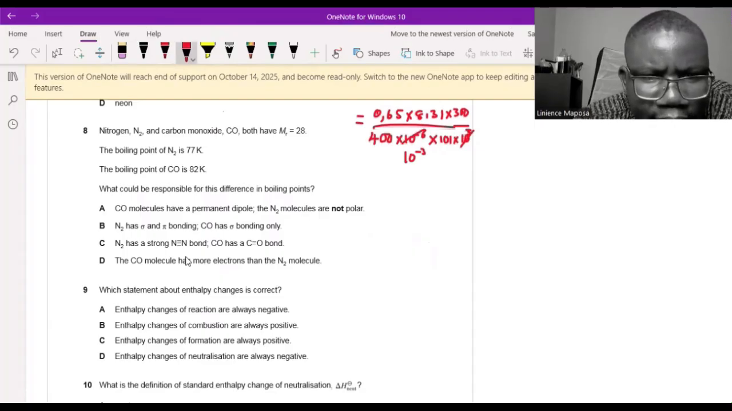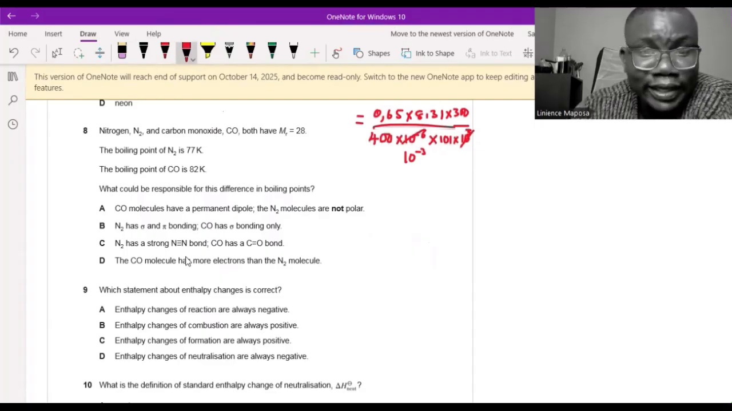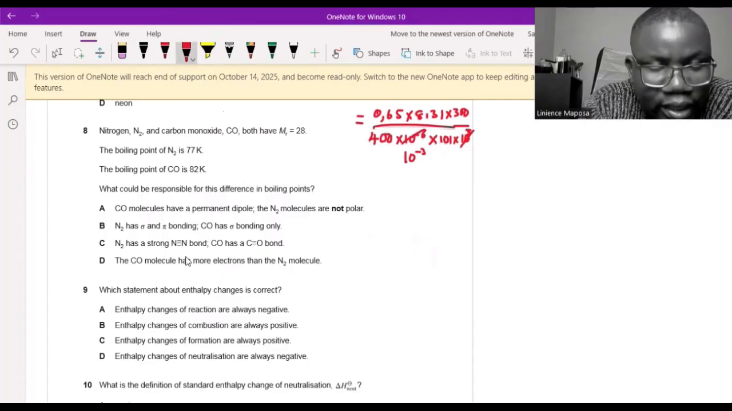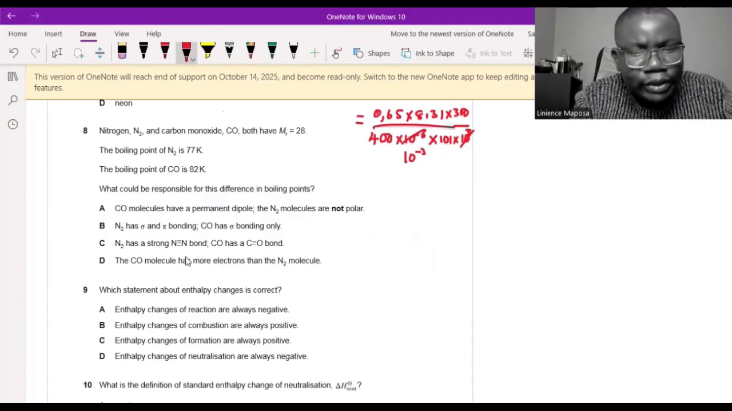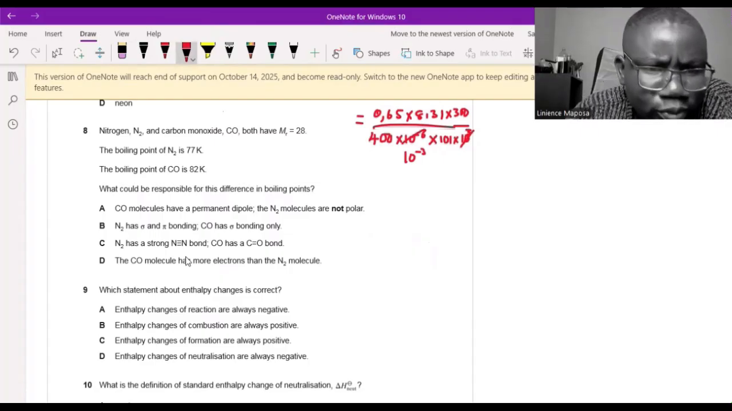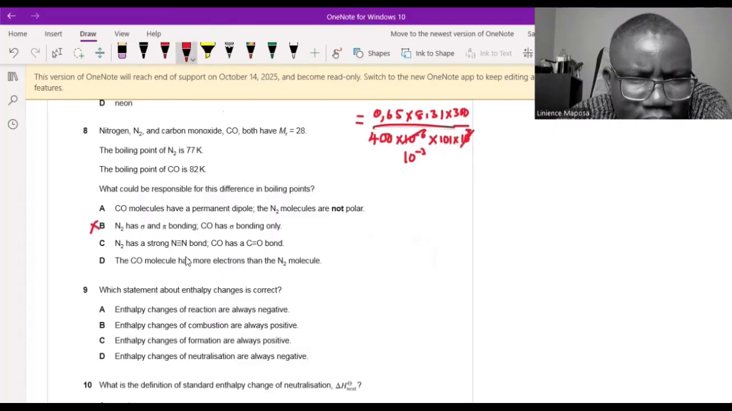Nitrogen is sigma and pi bonding. What does pi bonding and sigma bonding have to do with the physical change? They are intra bonds, not inter. So they are not in between the molecules. So they don't count. So we don't even talk about this. Nitrogen is a strong. No, we're not breaking that. We're not breaking bonds within.